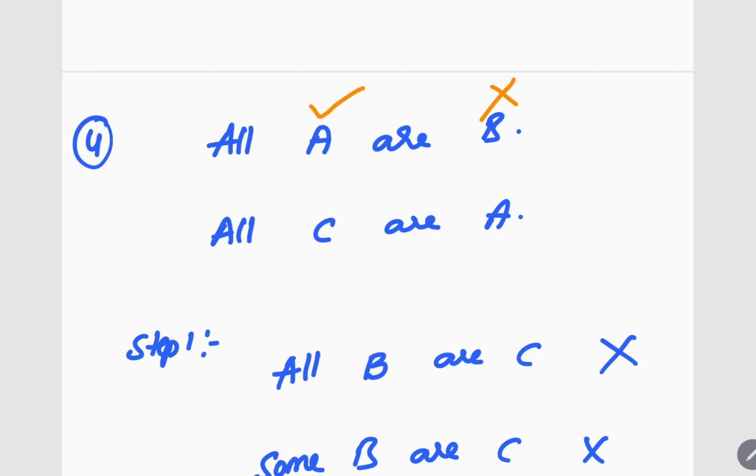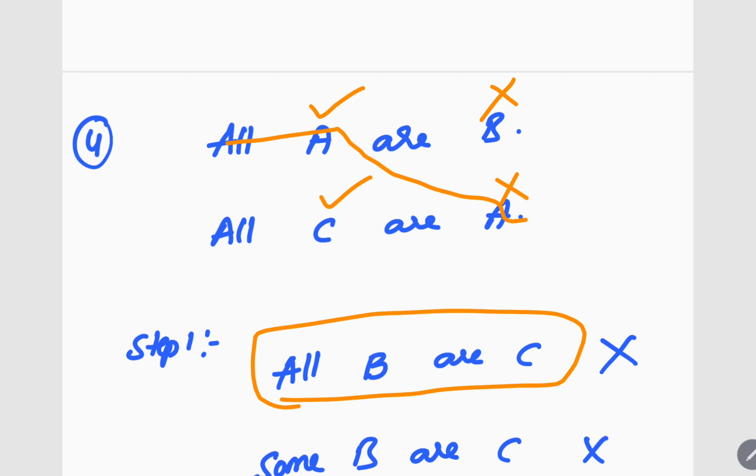Next here see, all A are B. All means tick cross. All C are A. Tick cross. Here my middle term is fine. Let us see. All A are B. So middle term I have crossed. So remaining, all B are C. Can it be possible? All B are C. Here all means what we have to write? Tick cross. But you see in the question B has cross mark. So in the answer we have B with tick mark. So this is not possible.